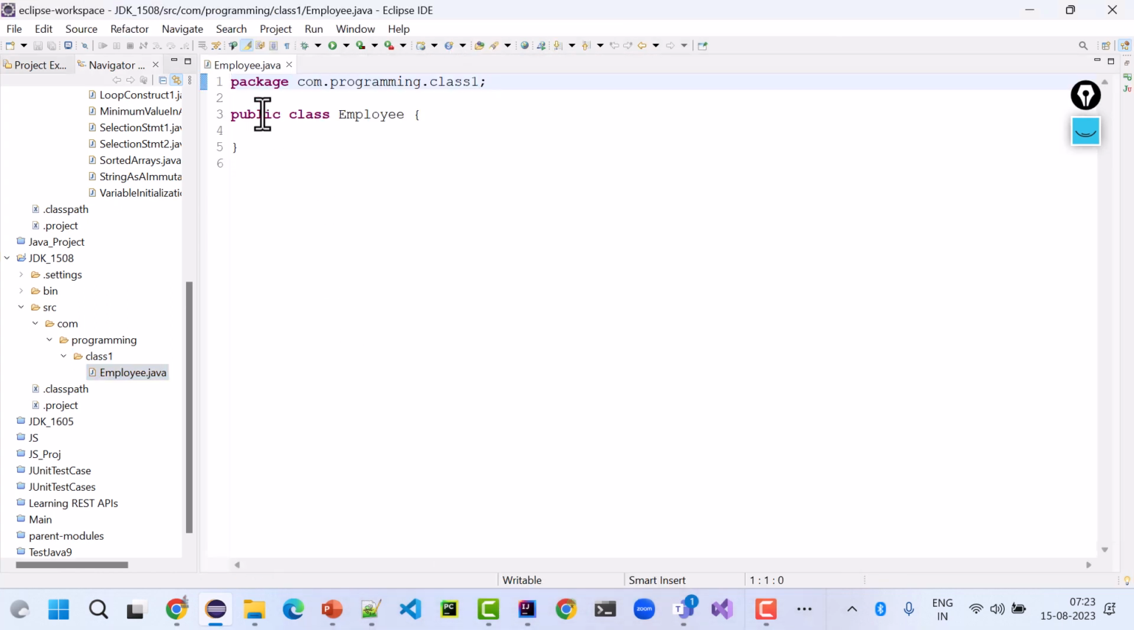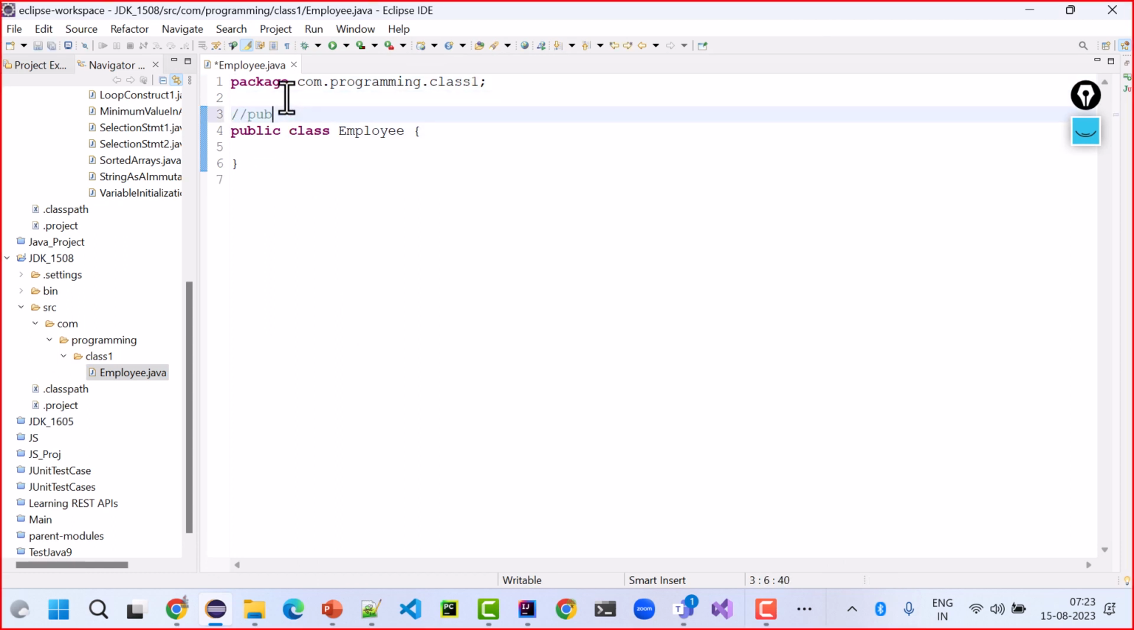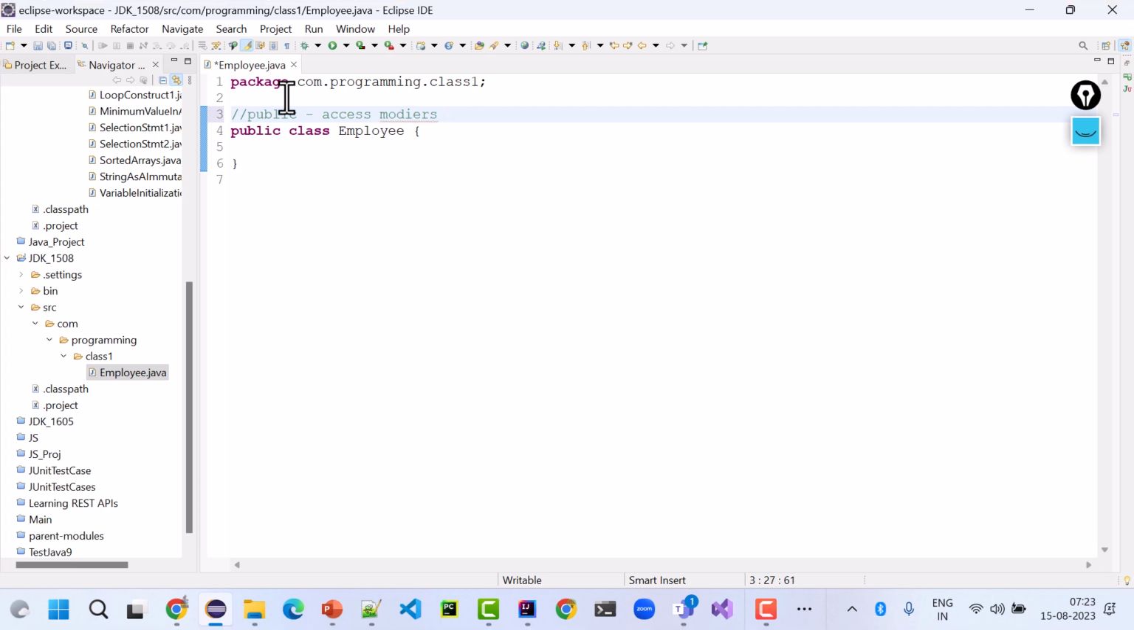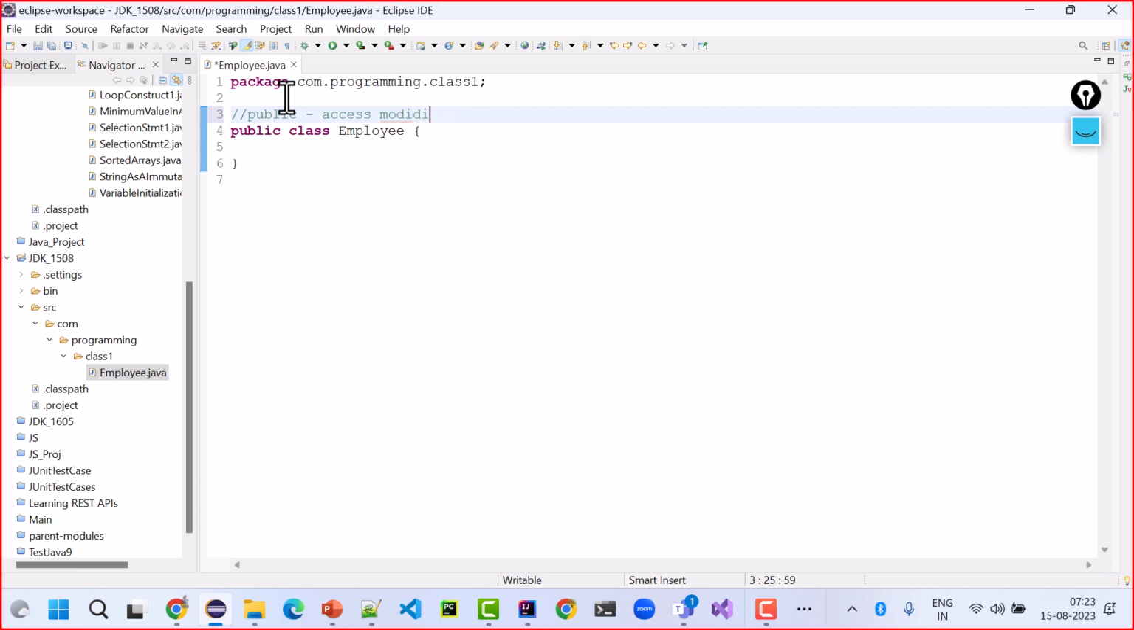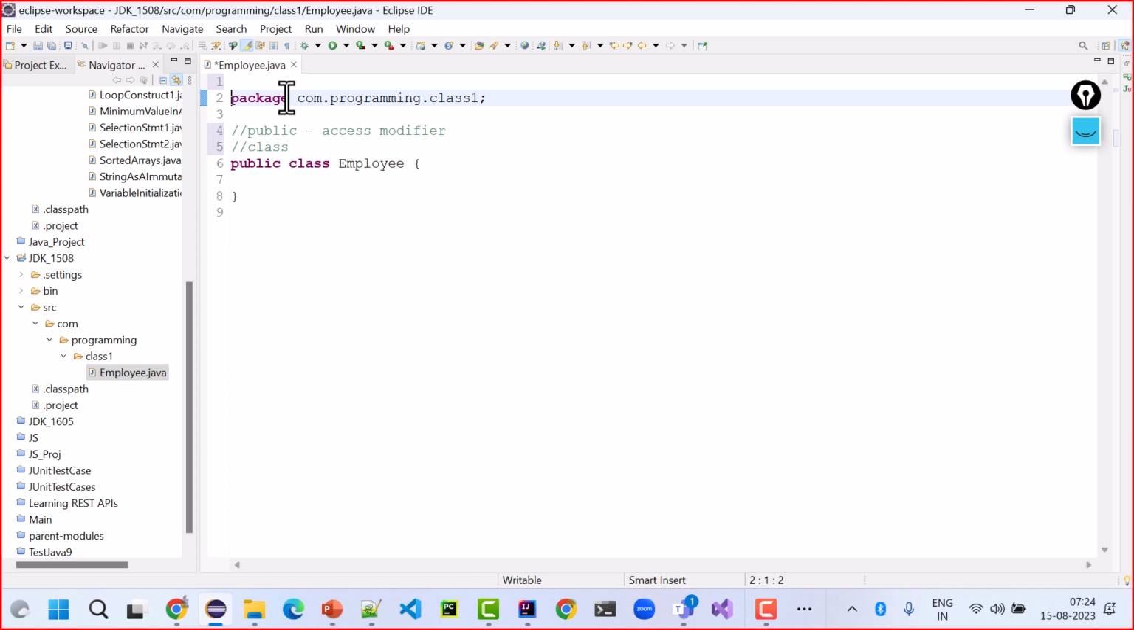Package is the first line which tells me the folder structure. Public is an access modifier which we will learn in module 5. We have public, private, protected, default. Class is also a keyword, and employee is the name of a class. Package will always be the first line which tells me where the code exists.